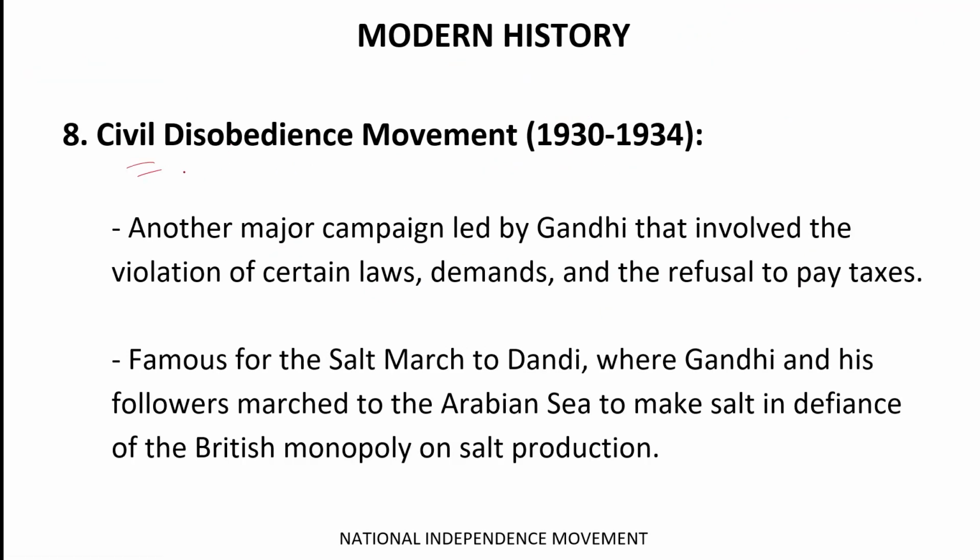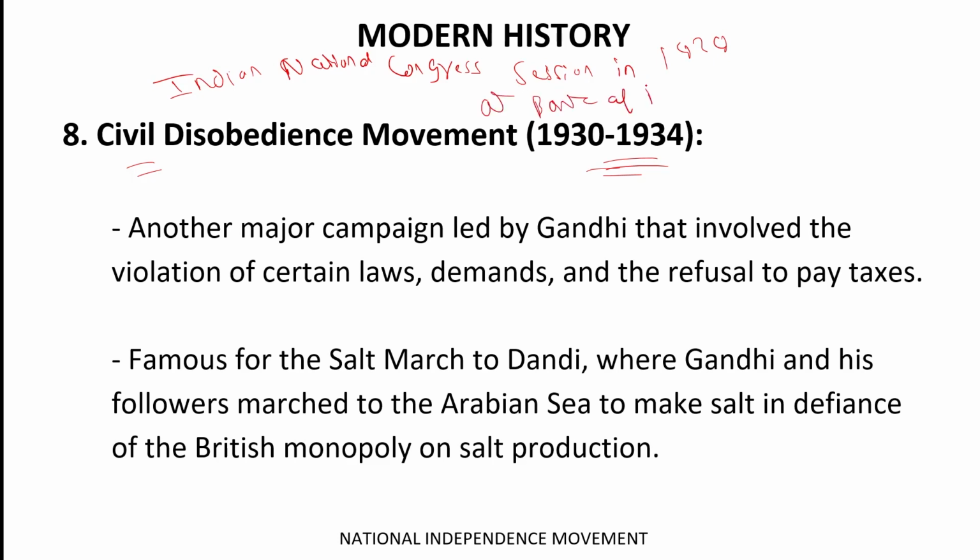Thereafter, we have the civil disobedience movement from 1930 till 1934. What happened basically? There was an Indian National Congress session in 1929 on the bank of the Ravi River in Lahore.